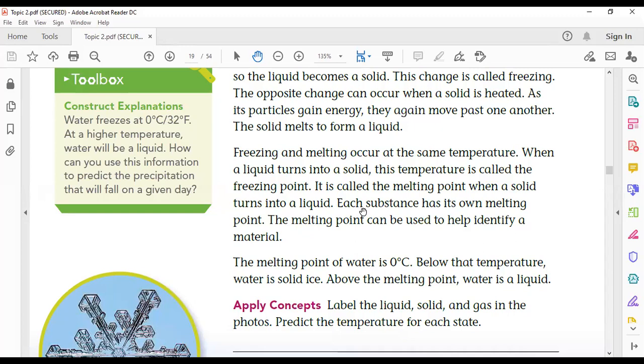Each substance, you have to know that each substance, not only water, iron, copper, gold, any substance has its own melting point and also has its own freezing point. And this melting point can be used to identify a material.